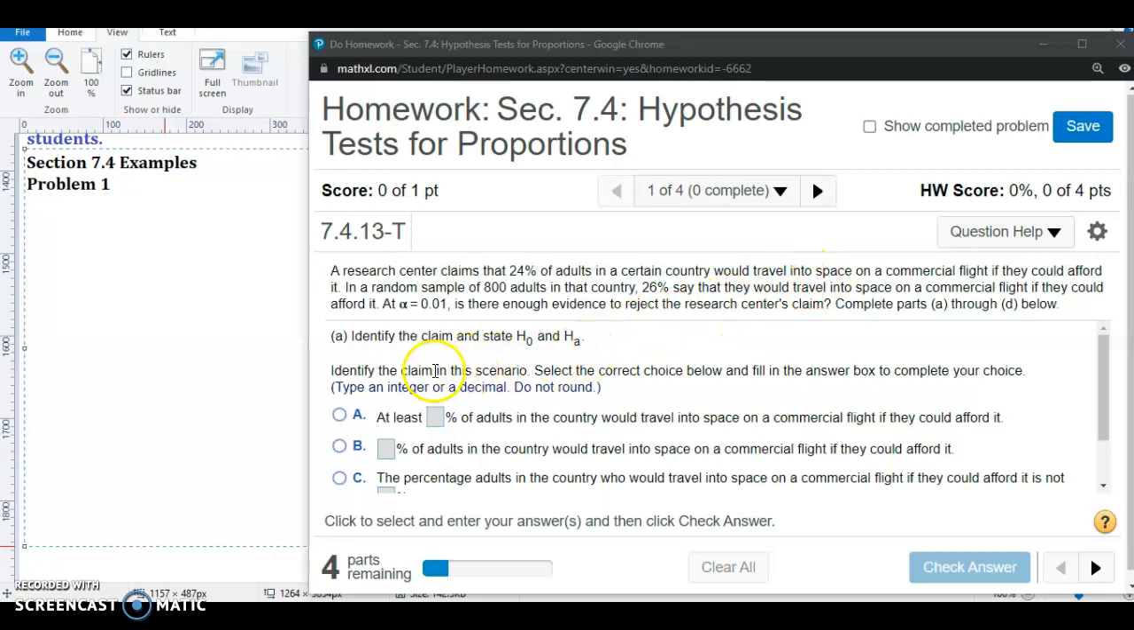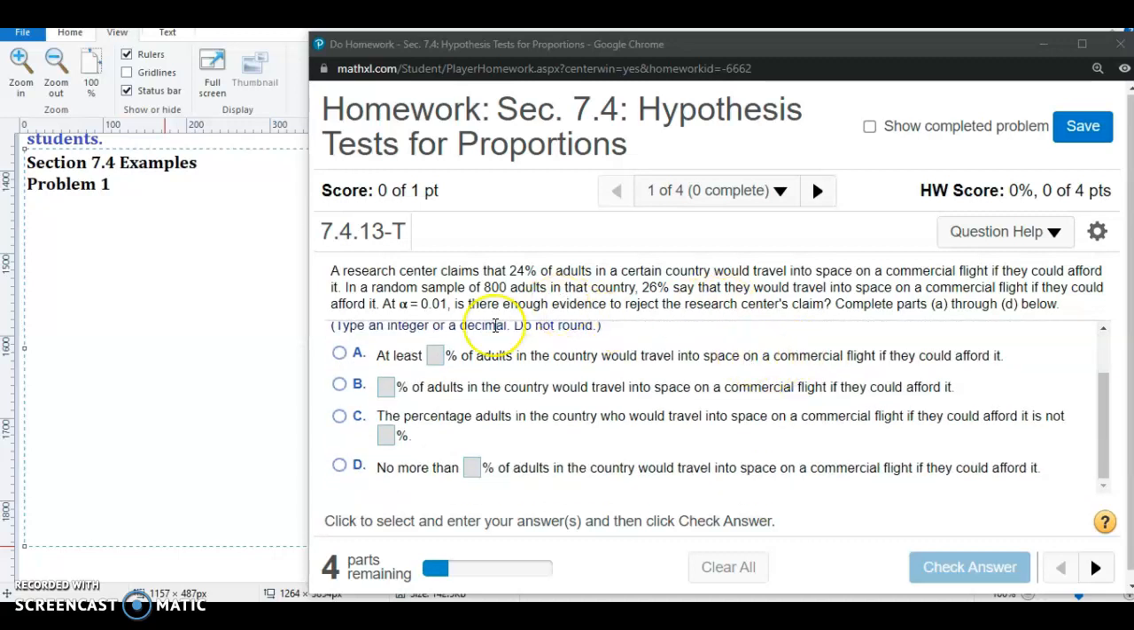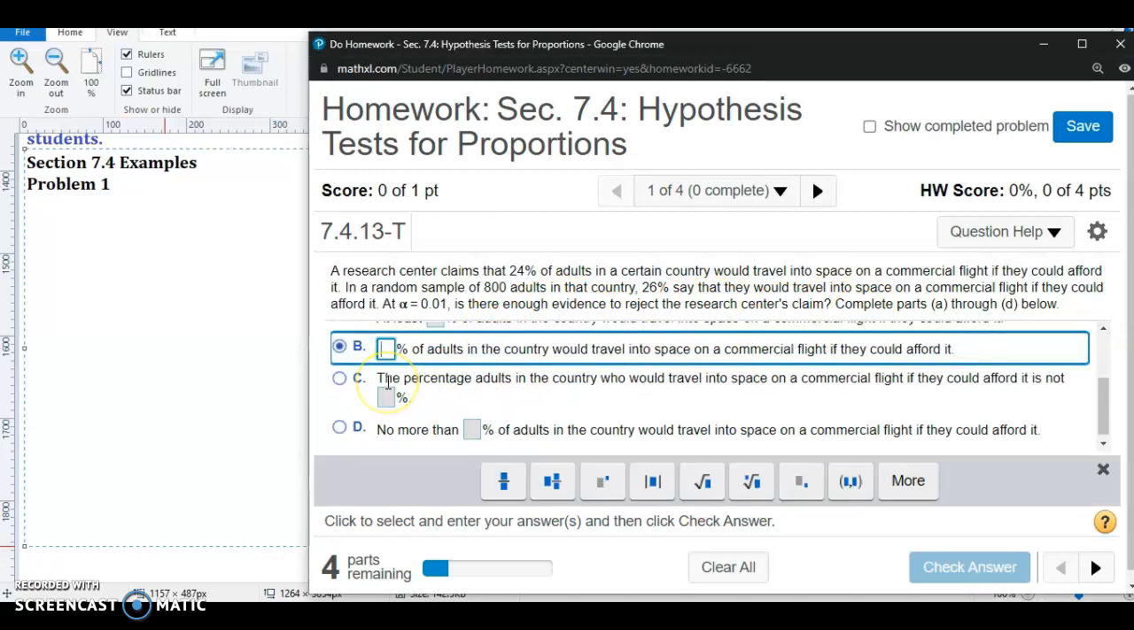So in part A, it asks us to identify the claim and state the null hypothesis and then the alternative hypothesis. So identify the claim in the scenario and then select the choice below and fill in the answer box. So again, you can read these answer choices carefully on your own. But the claim is saying that 24% of adults in the country would travel into space on a commercial flight if they could afford it. That's exactly what it says.